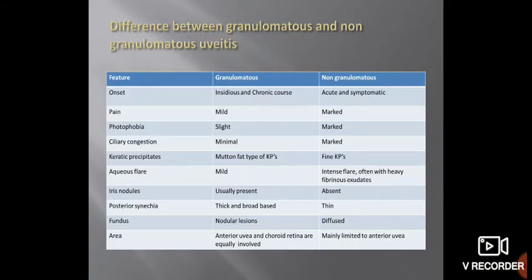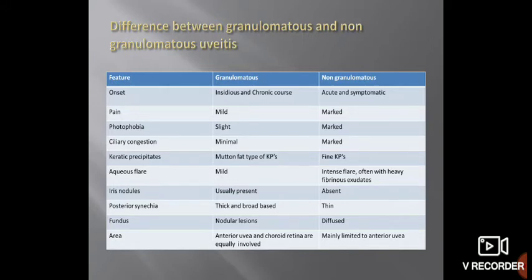Keratic precipitates, a very important feature: mutton fat type KPs are seen in granulomatous uveitis. Remember, fine small KPs are seen in non-granulomatous uveitis. Aqueous flare is mild. Aqueous flare is seen in the aqueous humor: because of the breakdown of the blood aqueous barrier, proteins and inflammatory cells are poured into the aqueous.